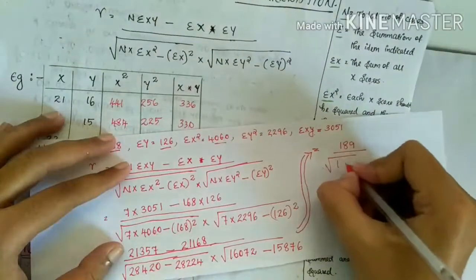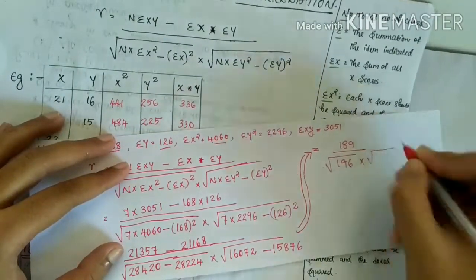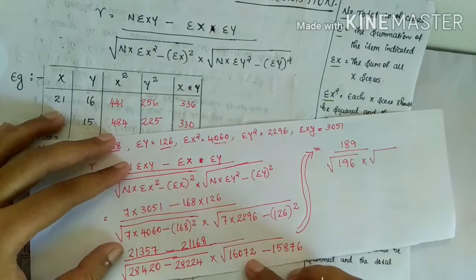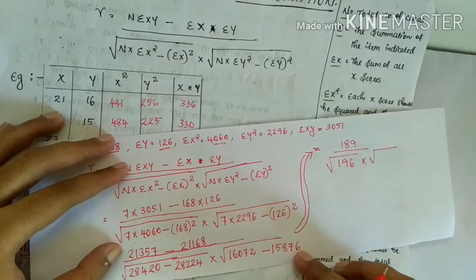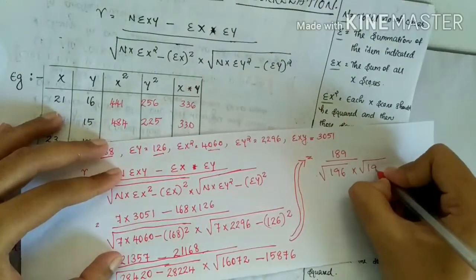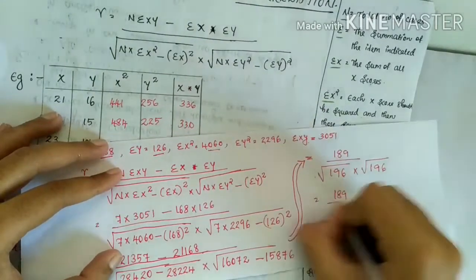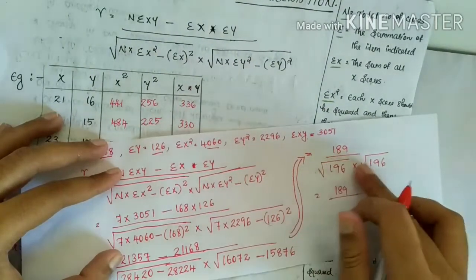The answer is 196, into root of 16,072 minus 15,876. The answer is 196. So it is equal to 189 divided by root 196.